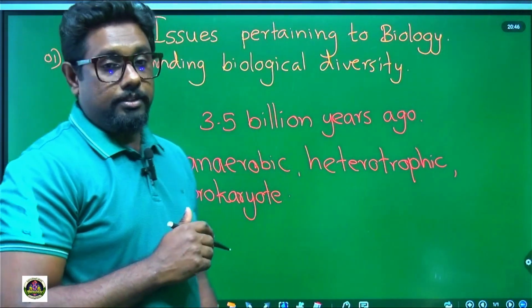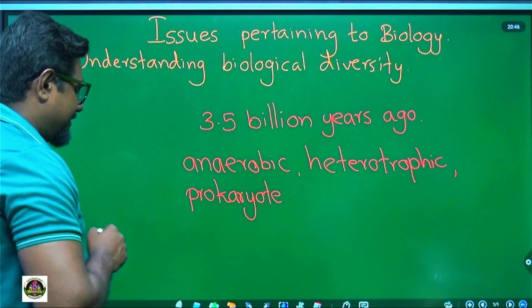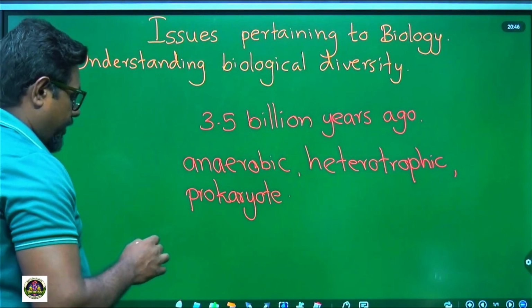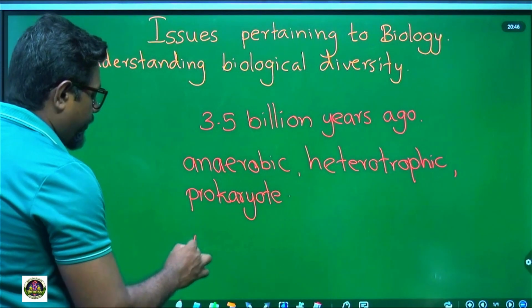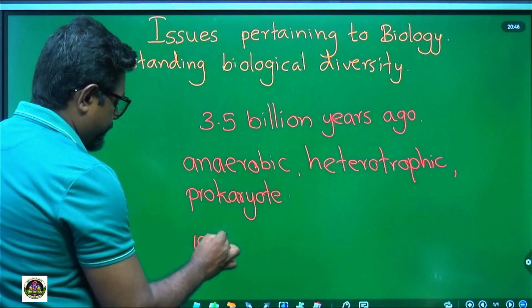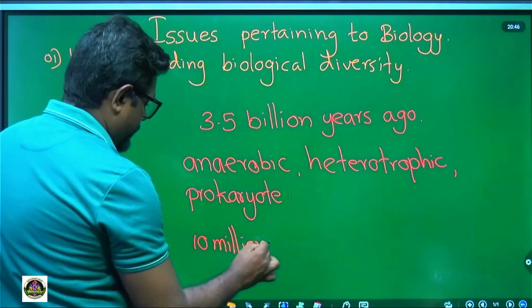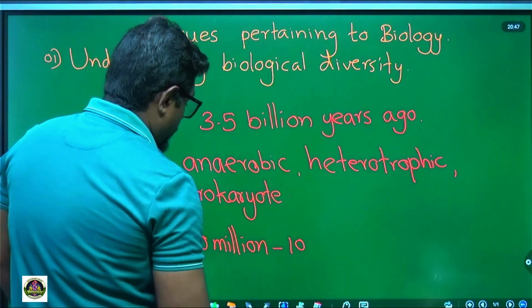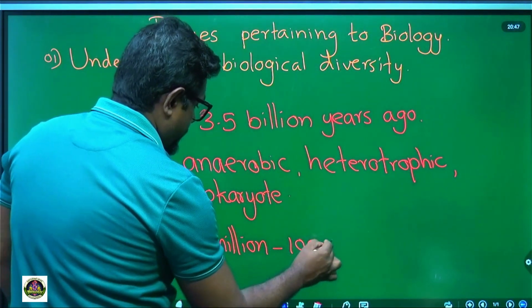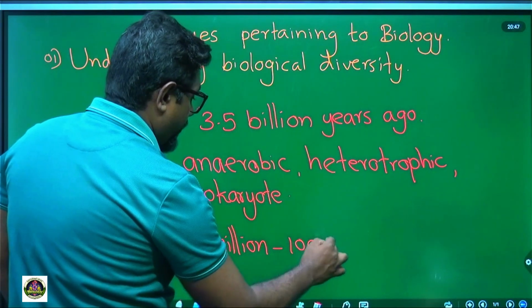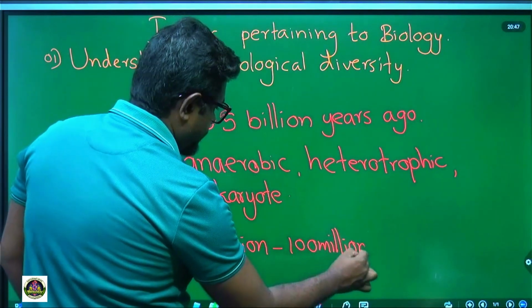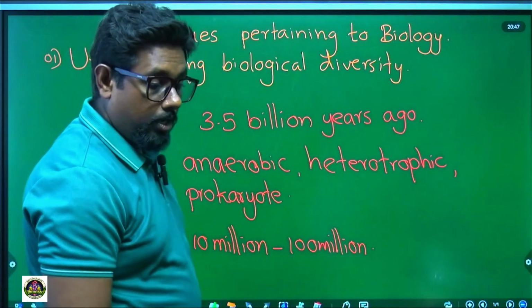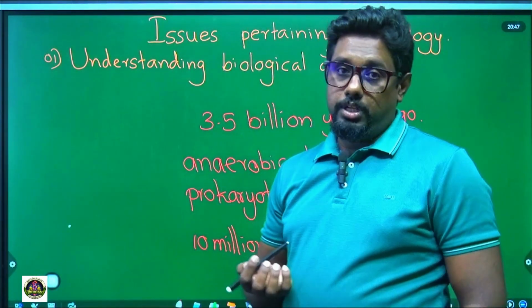According to their research, scientists estimate that more than 10 to 100 million organisms are available on modern Earth.